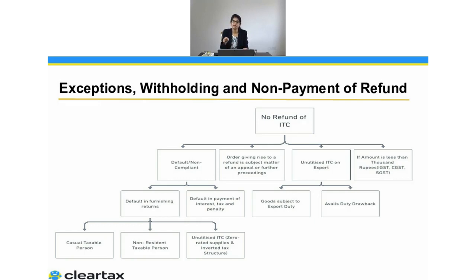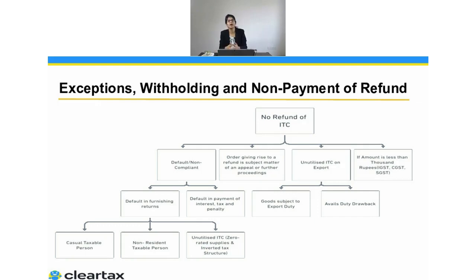Because I know in future this person is not going to make the payment, so I will not give the refund now. I will adjust that amount, the liability which he is not paying, through this refund. So in that particular case, they withhold the tax. If we talk about, for example, a casual taxable person or a non-resident taxable person, they usually deposit advances to the government, and then they make a supply, and then they adjust the tax amount against that supply, and after that they also file the return and finalize their liability. Once their liability is finalized, if there was an extra amount paid to the government, they will get that as a refund.